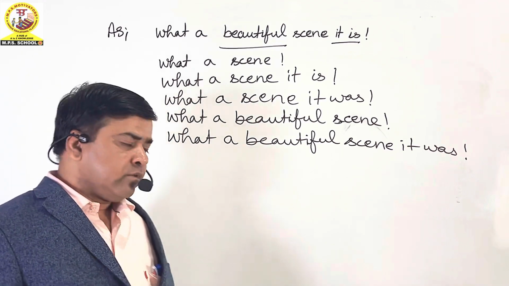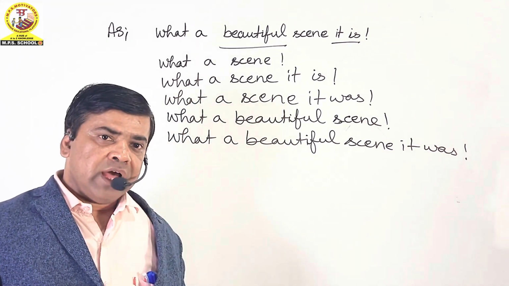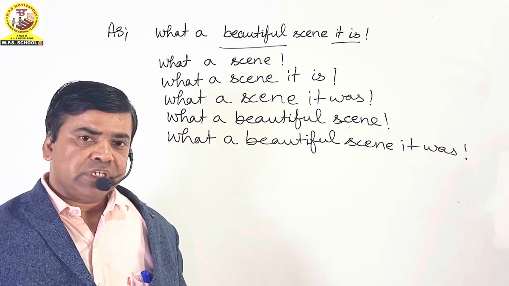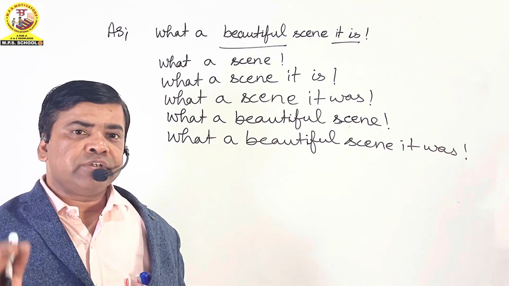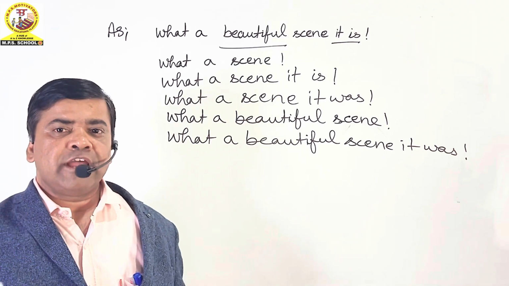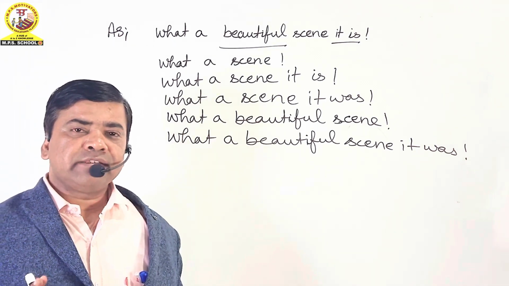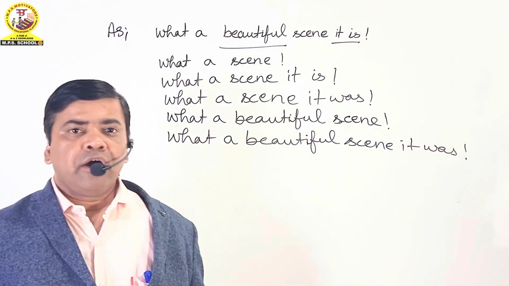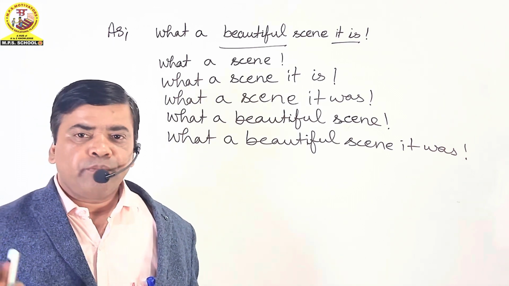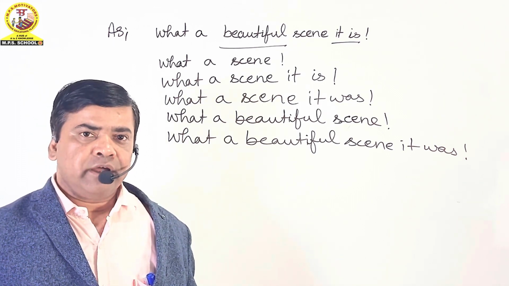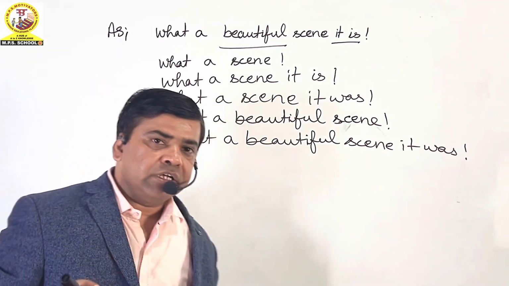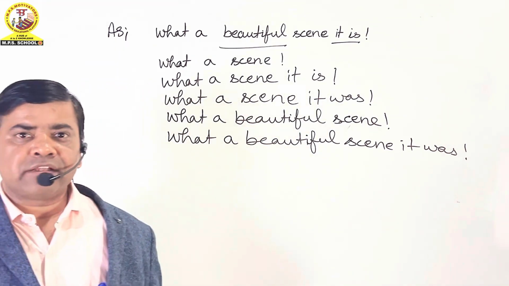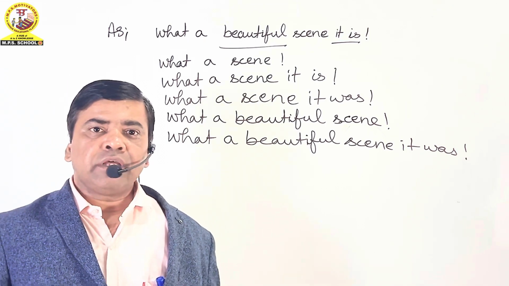Next example is "what a beautiful scene it was". With the last example, "what a beautiful scene it was", it is clear that the scene was beautiful which we saw in the past time। सीन कैसा था, ब्यूटीफुल था और हमने इसे कब देखा, पास्ट टाइम में देखा। Friends, now I will discuss with you a few more exclamatory sentences with how,